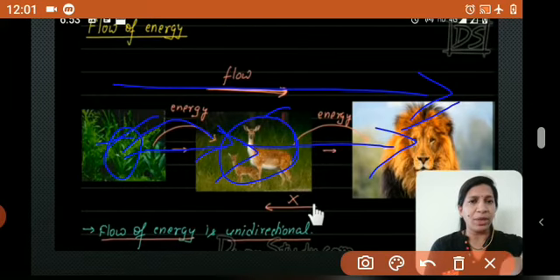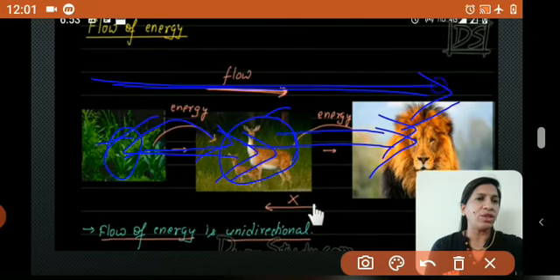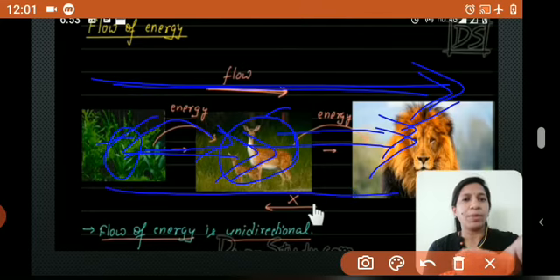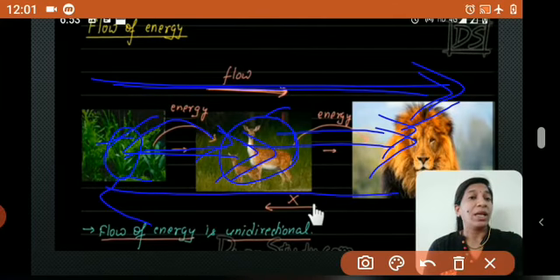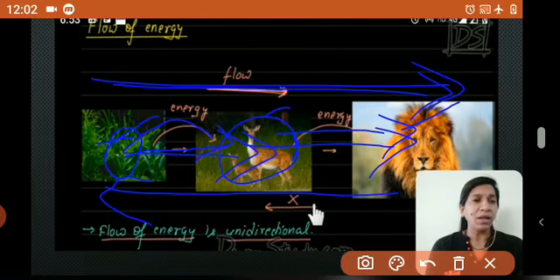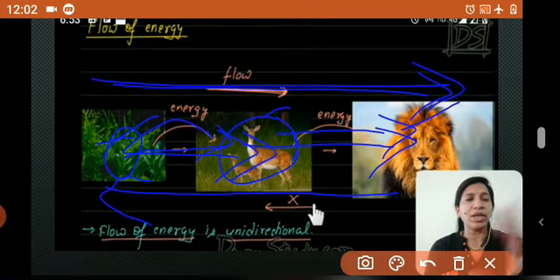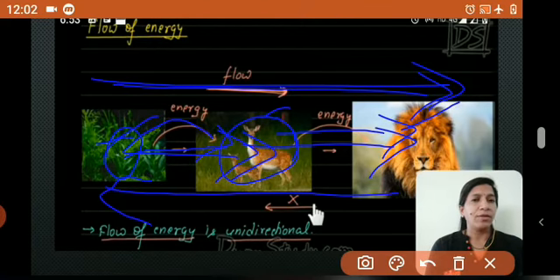Plants can be eaten by the herbivore, that is the deer here, and the deer can be eaten by the lion. Means energy can flow only in this direction. In the reverse direction it cannot, because the deer cannot eat the lion, so the deer cannot take energy from the lion. So in this direction energy cannot flow, right? Okay, let's move forward.